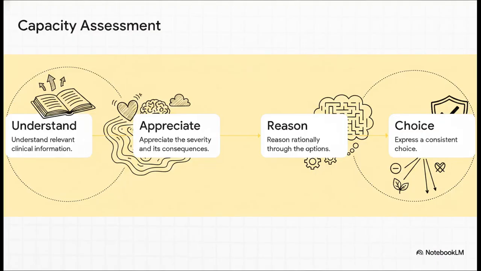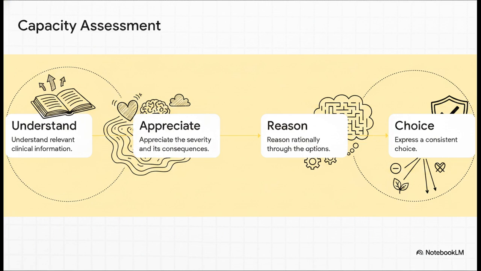So to demonstrate true decision-making capacity, a patient actually has to clear 4 strict sequential hurdles. And remember, this isn't some global assessment, right? It's highly specific to the decision right in front of them. First, they've got to understand the relevant clinical information. Second, they need to appreciate the severity and the actual consequences of their specific situation. Third, they have to reason rationally through their treatment options. And fourth, they need to express a consistent choice.